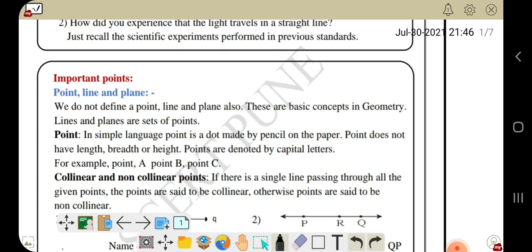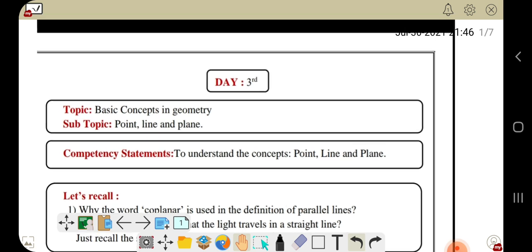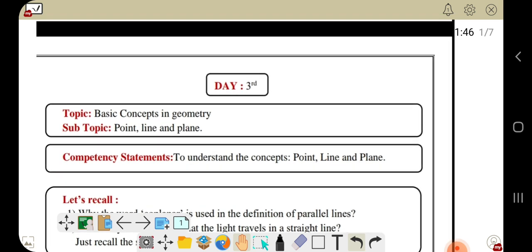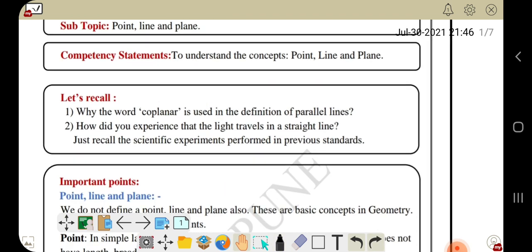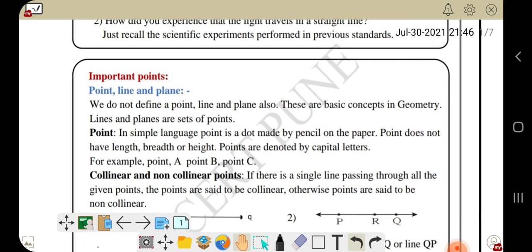Today we are going to start the day 3 session. In this day 3 session we are going to learn the concepts like point, line and plane. What is a point? We can see point in simple language.